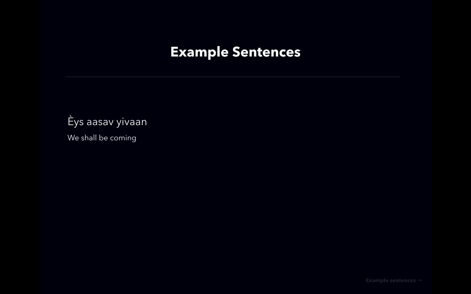Let's look at some sentences in the plural. Ish asav yavan. We shall be coming. That's what it is, word for word. And when we use this form an, yavan, for verbs, we usually mean to say that there's some action that we will continue to do in the future. So here, what we mean is that we will keep coming. We shall be coming. Ish asav yavan.